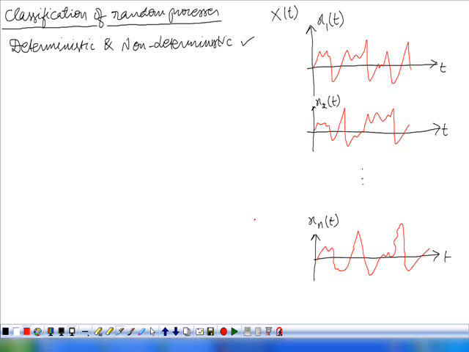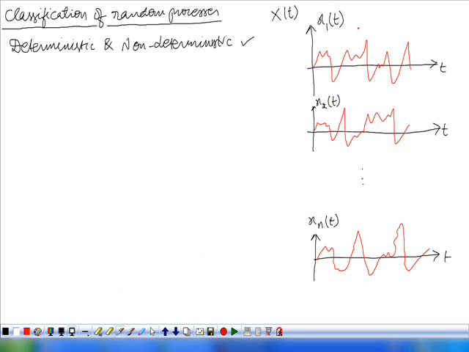So these are some arbitrary shapes. So obviously this is a non-deterministic random process, is it? Because the sample functions are not deterministic, because they vary randomly. Even though we know some previous values, we cannot predict what the next value will be. So that's why all these sample functions are non-deterministic, and the process is a non-deterministic random process.